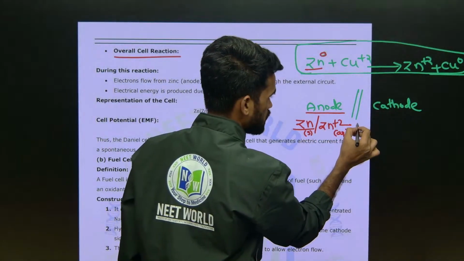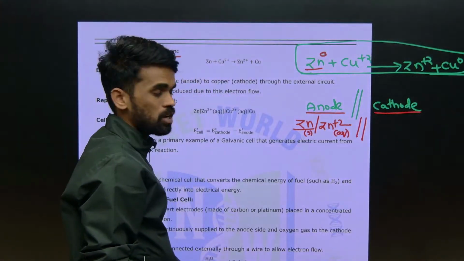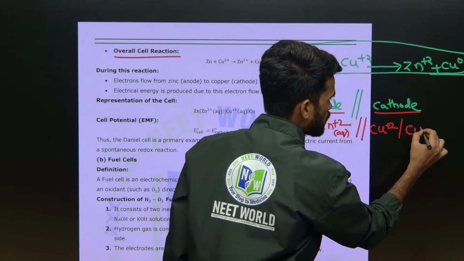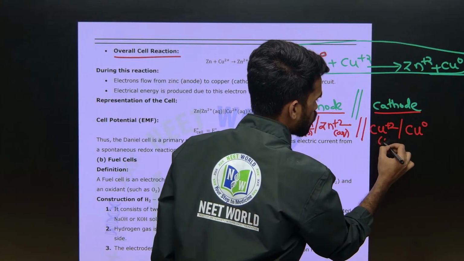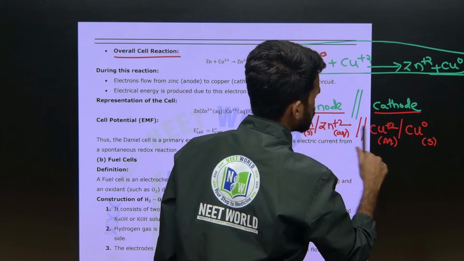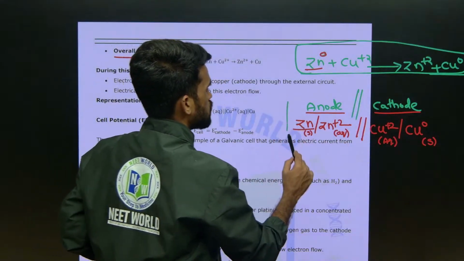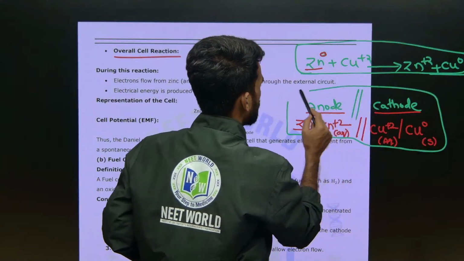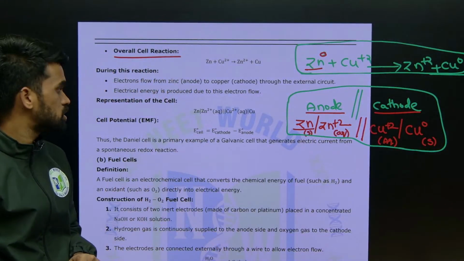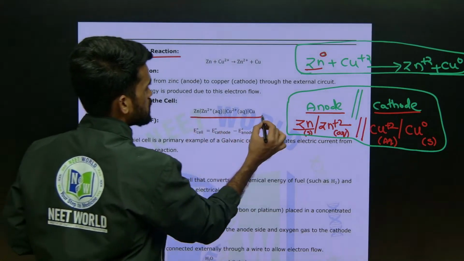After this, represent the salt bridge, and at the cathode, reduction takes place. Copper +2 is converted into copper metal; here +2 is aqueous ionic form, and this is elemental solid form. So at the anode, oxidation, and at the cathode, reduction takes place. This is how you need to represent your cell. A galvanic cell or electrochemical cell you can indicate like this. Right, everything is discussed up to here.